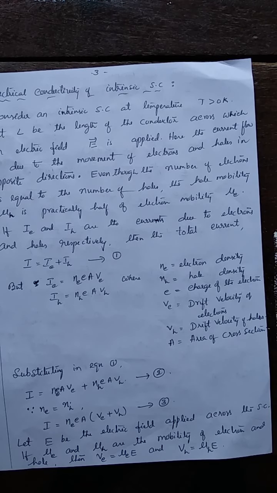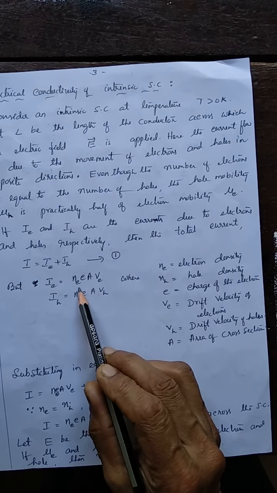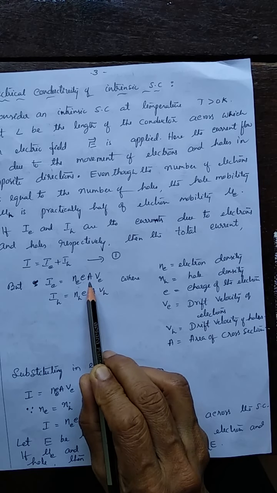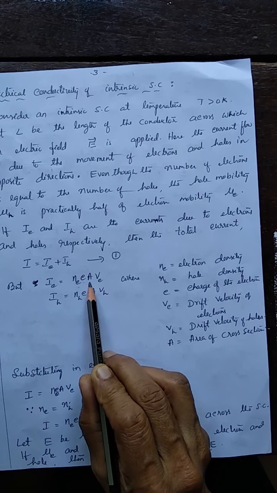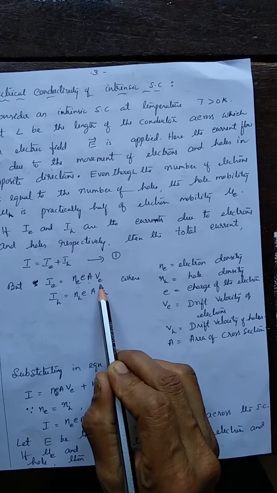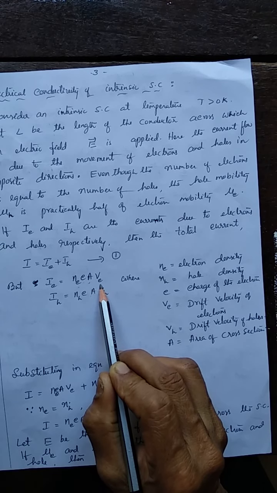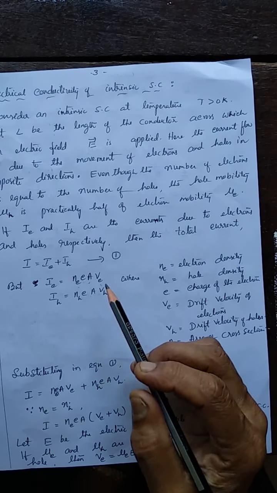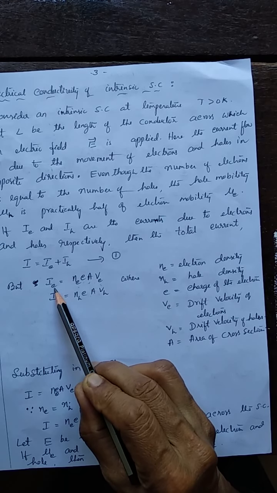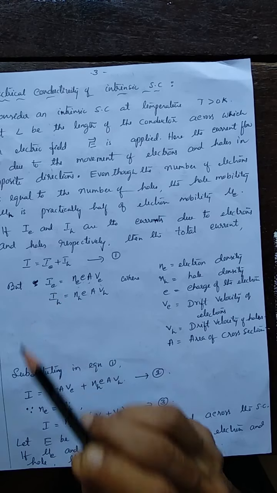Here NE, number of electrons, E charge of the electron, A area of cross section of that intrinsic semiconductor. This one gives J into the drift velocity or velocity of the electron, it is VE. And this is the expression for the current due to electrons, free electrons, in the conduction band.